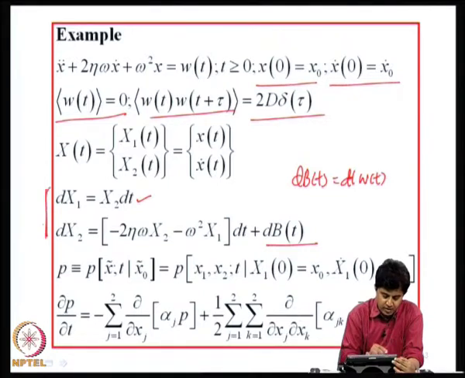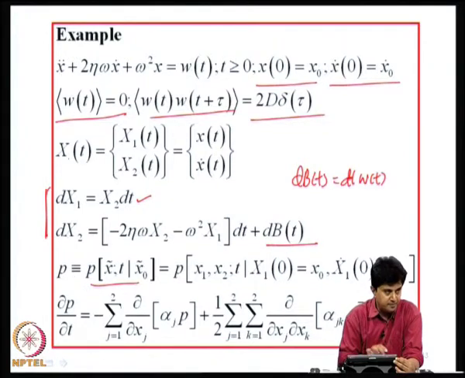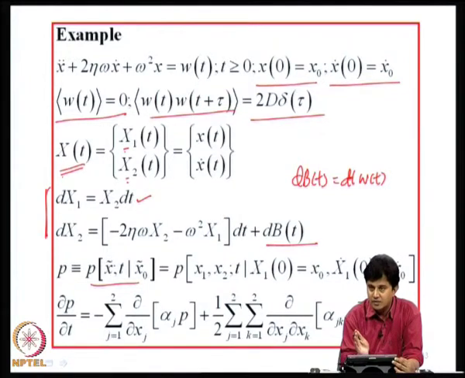So, now I am ready to launch my calculation for finding alpha 1 and alpha 2. So, the probability density function that I am looking for is now actually for the vector X of t, it is not scalar now, okay, because this vector has 2 elements. The Markov property is satisfied by X of t, it is not satisfied by x1, it is not satisfied by x2, it is satisfied by X of t. That is what the initial remark I made, that elements of a vector Markov process need not be Markov themselves.